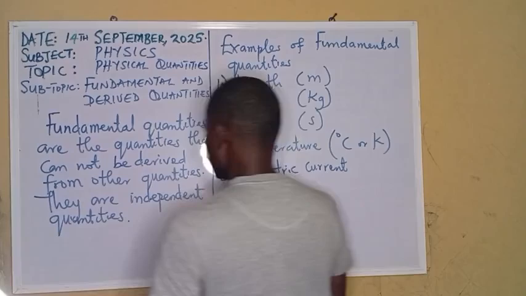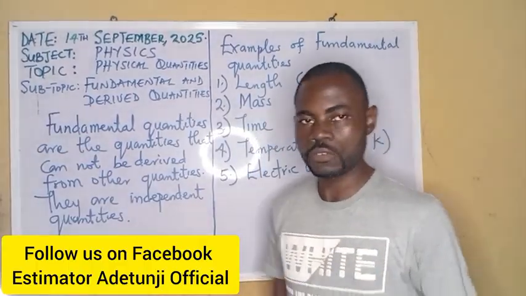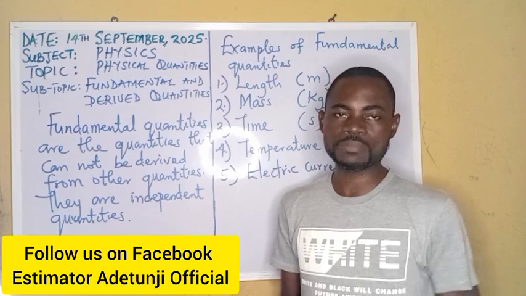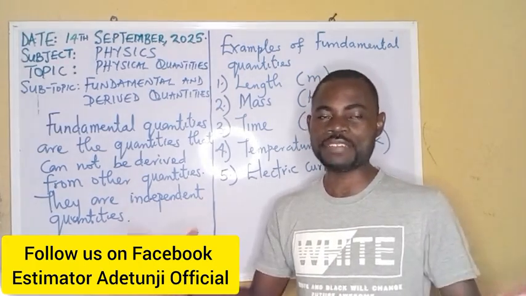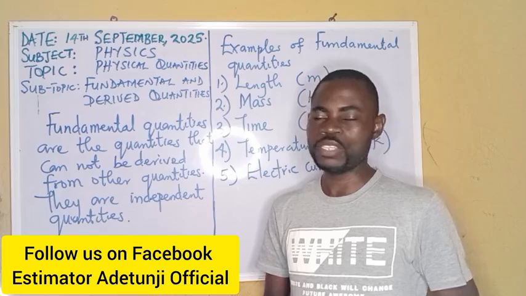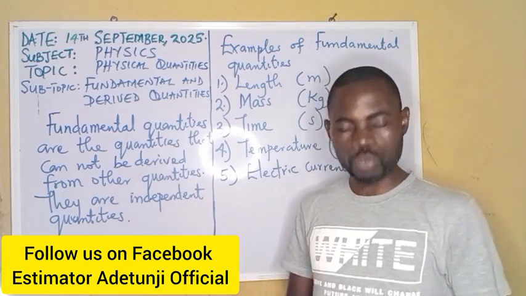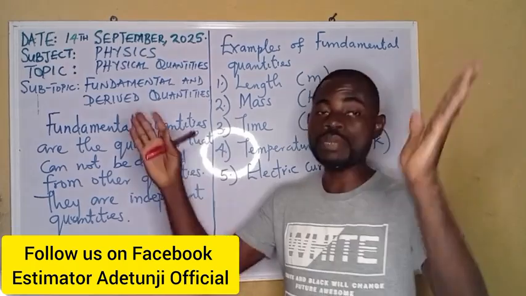So this one settles the issue of fundamental quantities. Now let's talk about the derived quantity. From that statement, derived: we derive it, we produce it, we obtain it. I'm very glad to tell you that all the formulas in the world are derived quantities. As we have thousands of formulas in the world, definitely all of them are examples of derived quantities. So when we talk about derived quantities, we can say they are unlimited.